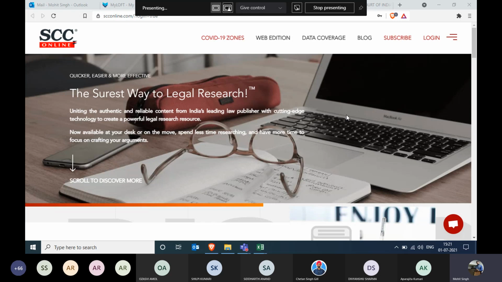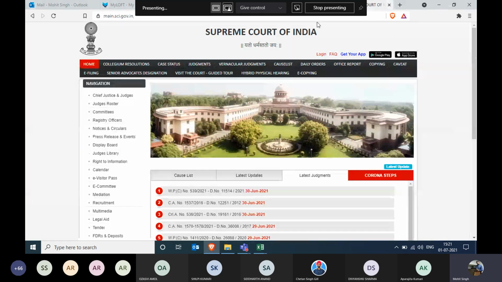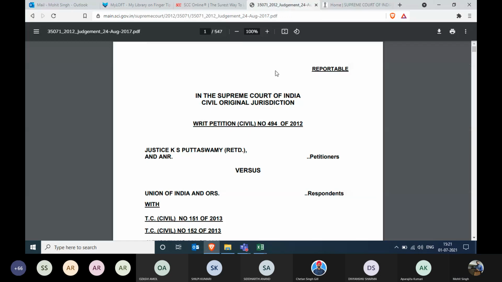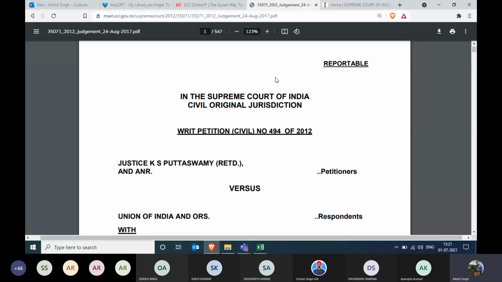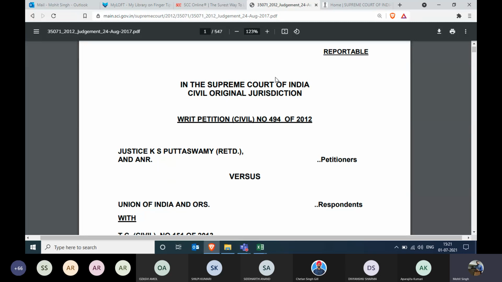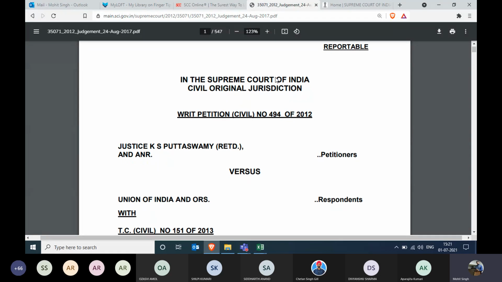So we'll skip the walkthrough of that and we'll straight away get to the judgment part. Just a second. So this is a judgment. This is a random judgment I have taken from the Supreme Court. And this is a raw judgment, which you will always find from any High Court or from the Supreme Court level. This is a reportable judgment.